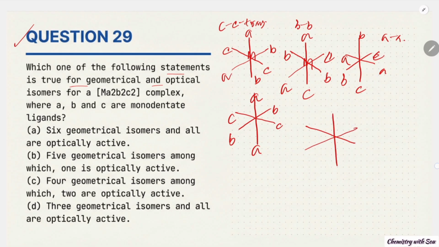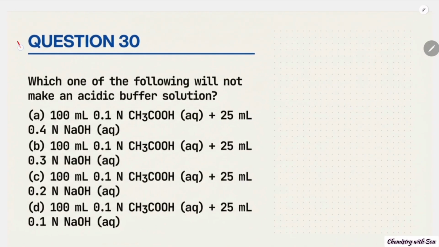Suppose this is CC, and after that, if we exchange it, this is AB and this is BC. This is actually all cis, and this is optically active. So a total of 5 geometrical isomers are possible, and 1 is optically active. Option B is correct. In question number 30, which one of the following will not make an acidic buffer solution?